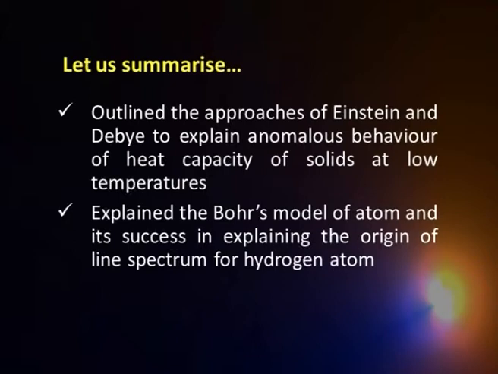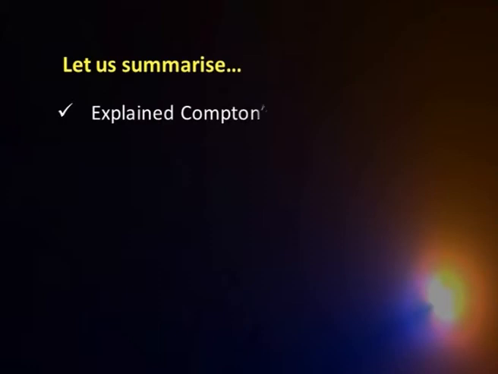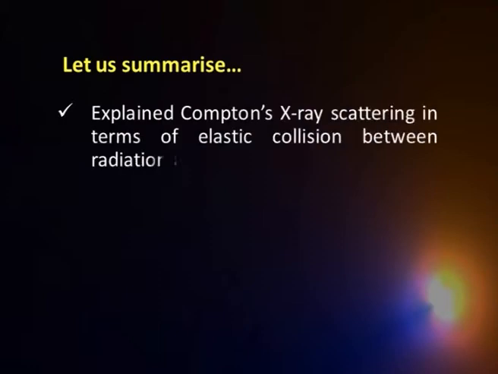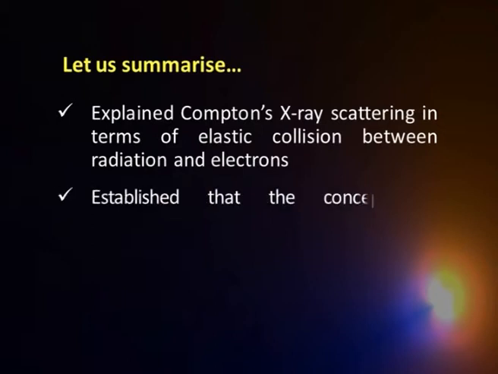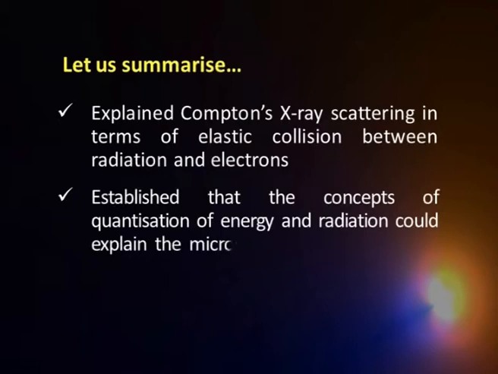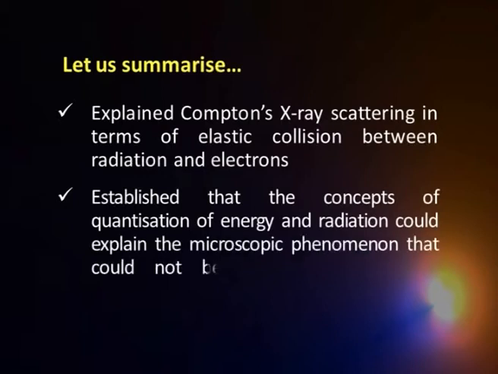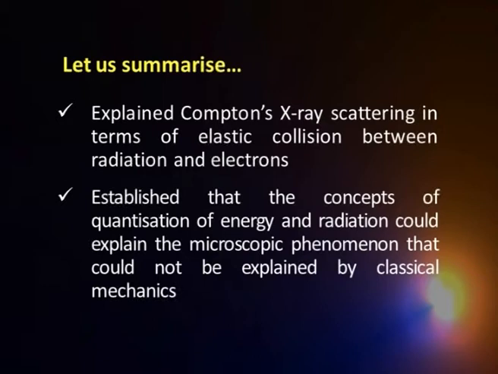Having done that, we went further to explain Compton's X-ray scattering in terms of elastic collision between the photon and the electron, that is, photons of radiation and the electrons in the metal. And on the basis of all this, we have been able to establish that the concepts of quantization of energy and radiation could explain the macroscopic phenomena that could not be explained by classical mechanics.